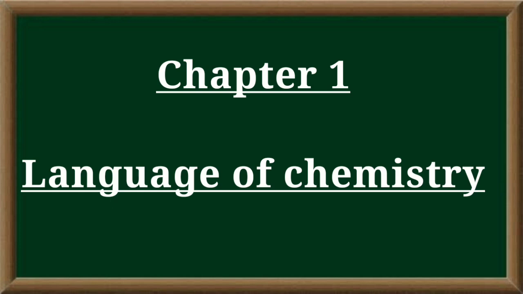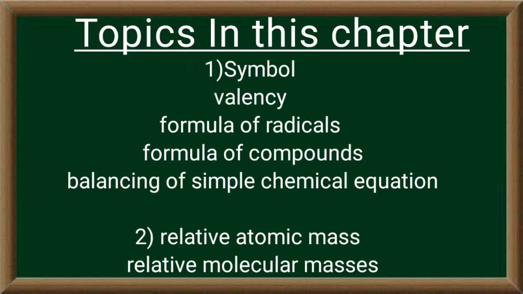So students, we are going to start the chapter. First of all, I would like to tell you what topics are included in this chapter. As you can see on the board, the topics in this chapter are symbol, valency, formula of radicals, formula of compounds, balancing of simple chemical equation, relative atomic mass, and relative molecular mass.